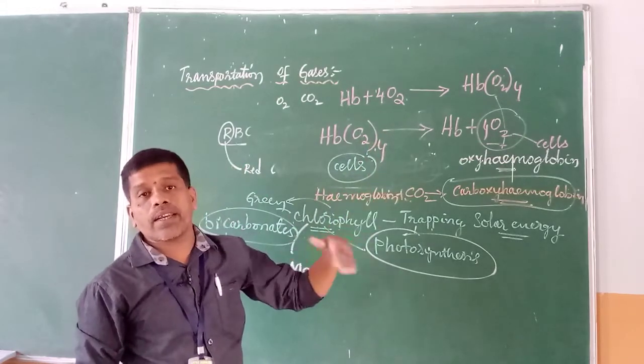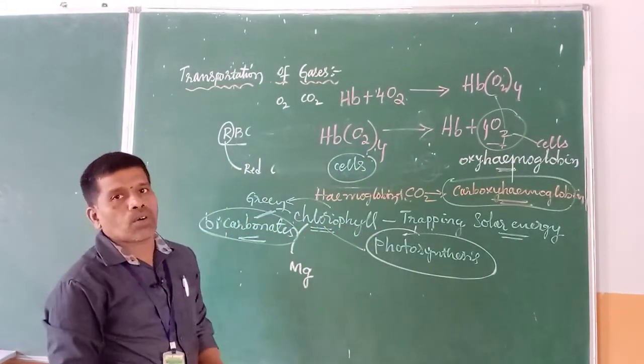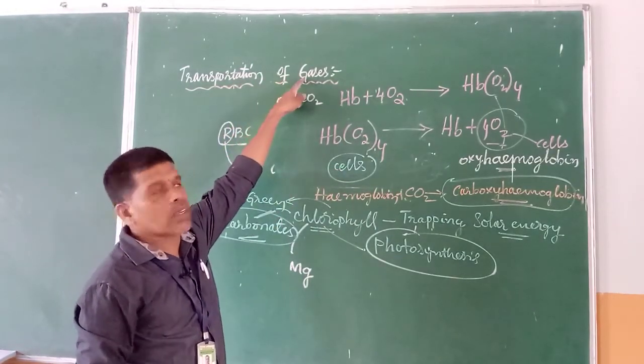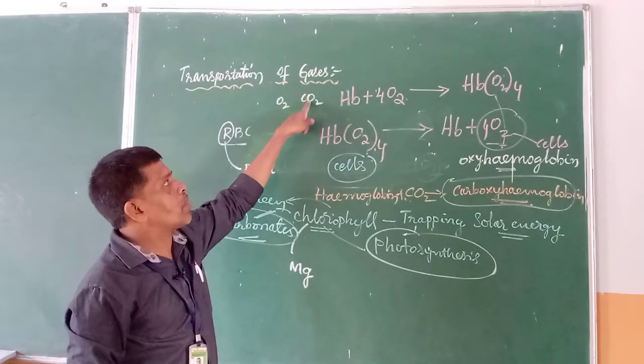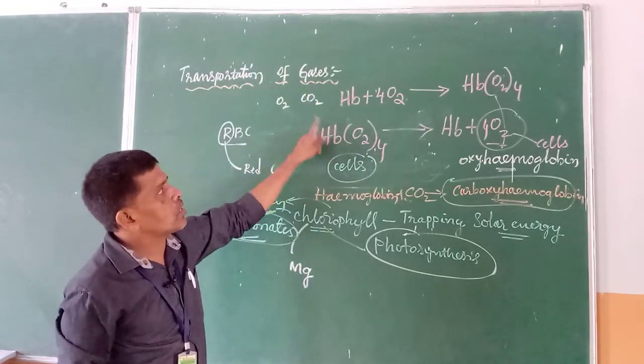Carbon dioxide in the form of bicarbonates is removed out. So this is how we can explain the transportation of gases: how oxygen is going in and carbon dioxide is coming out. So this is the most important equation. Just keep this in mind.